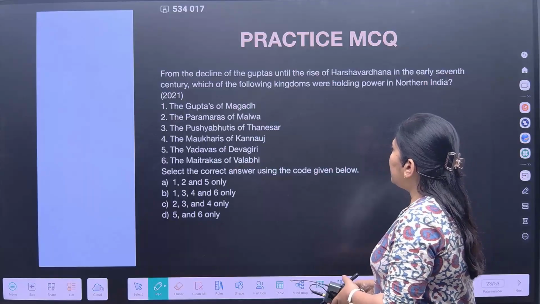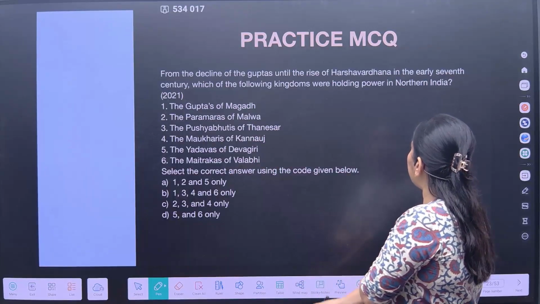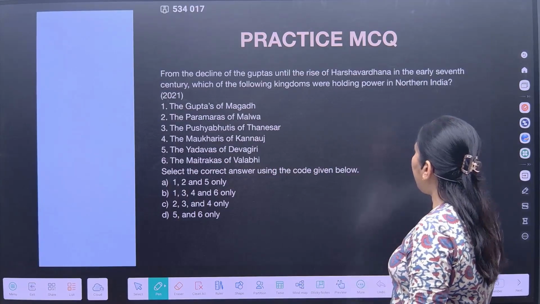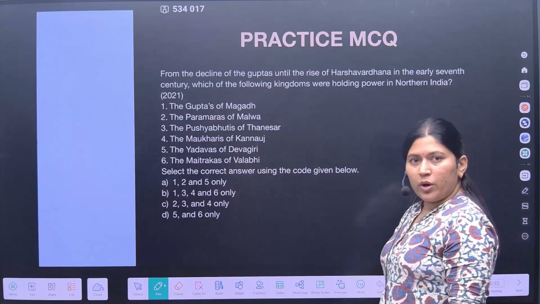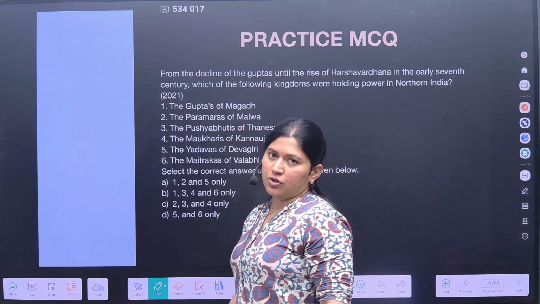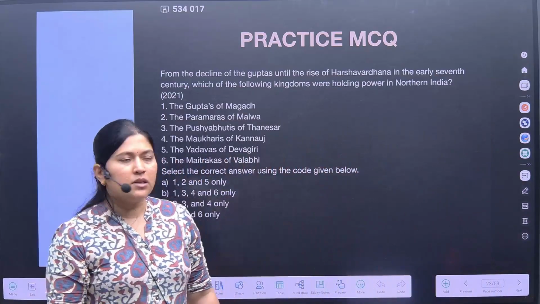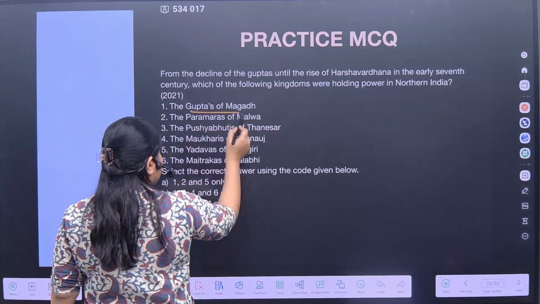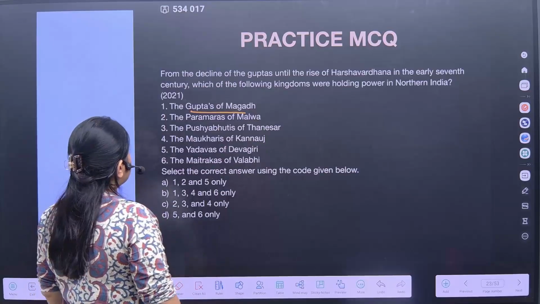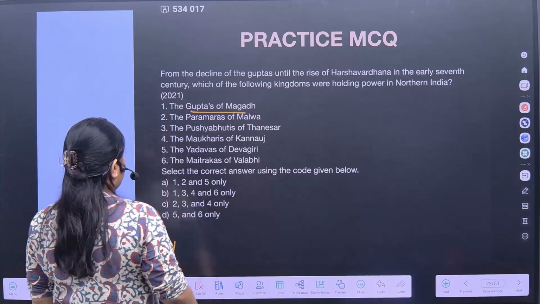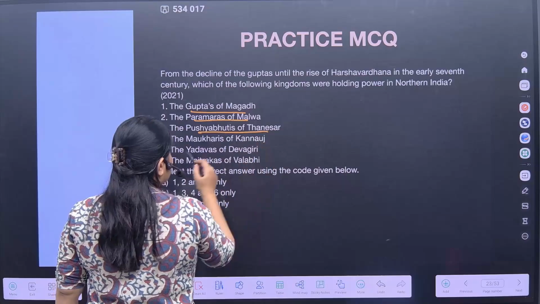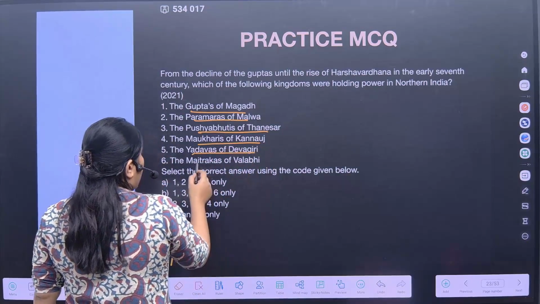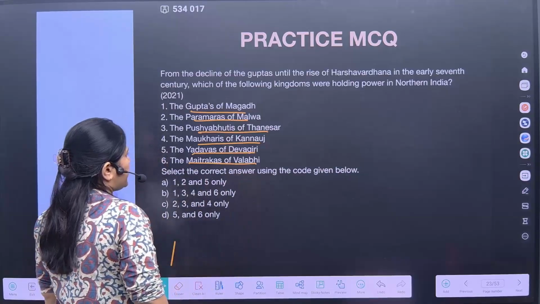From the decline of the Guptas until the rise of Harshavardhana in the early 7th century, which of the following kingdoms were holding the power in northern India? So again, the contemporary dynasties or contemporary powers are being asked. The Guptas of Magadha, yes. After that, the Parmaras of Malwa, Pushyabhutis of Thanesar, Maukharis of Kannauj, Yadavas of Devagiri, and Maitrakas of Vallabhi.